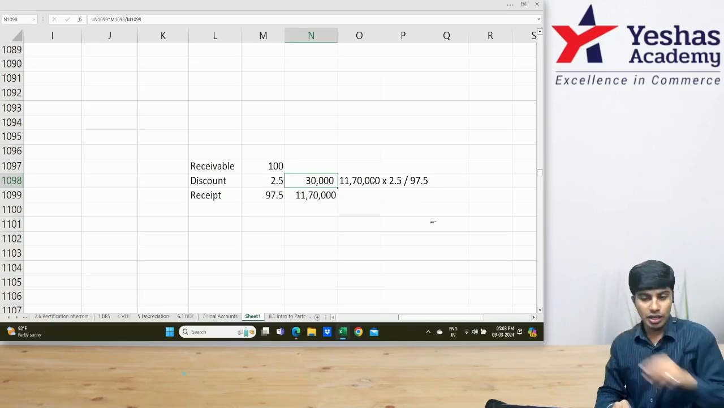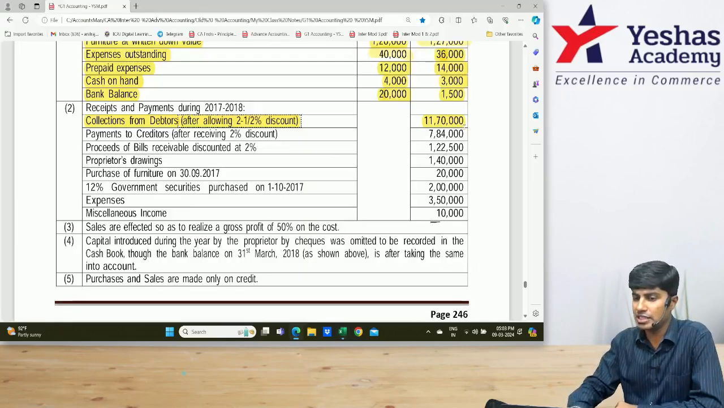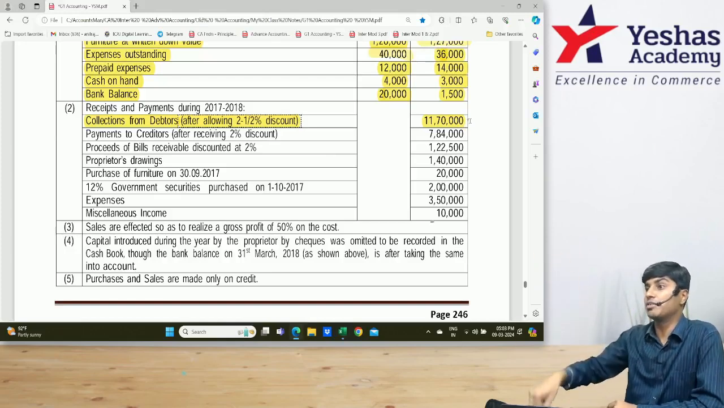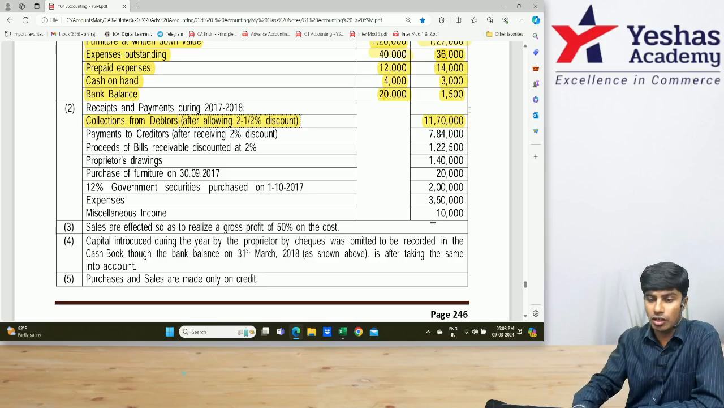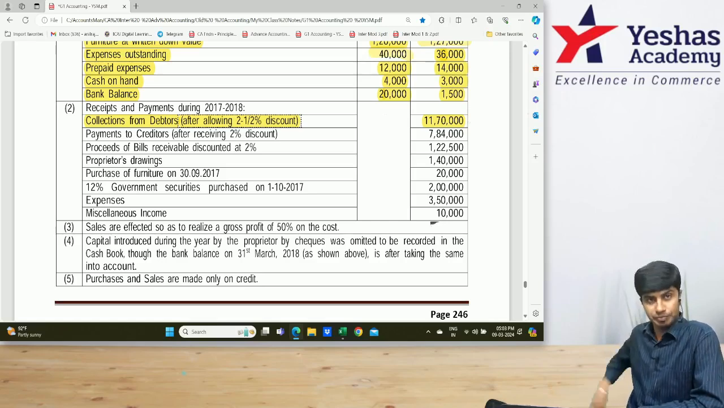Discount. In the question book only, you please write. In the question book here they have given 11,70,000. Right here, into 2.5 divided by 97.5. Or you write, you have space here. So much of blank space. 11,70,000 into 2.5 divided by 97.5.